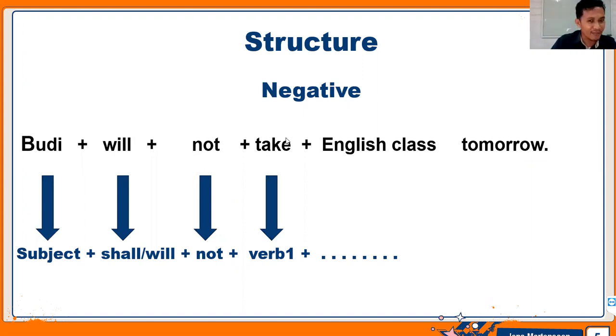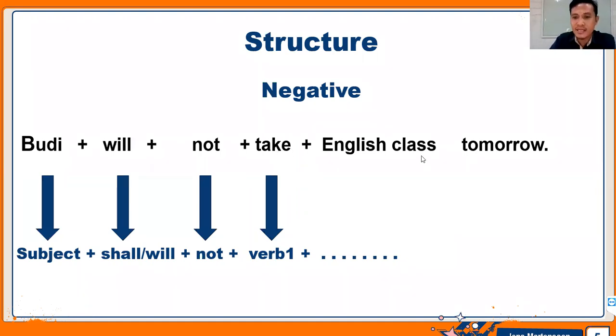And then the verb, we do not change the verb. The verb is still the basic verb, take. We don't say taking or taken here. It's still a basic verb.